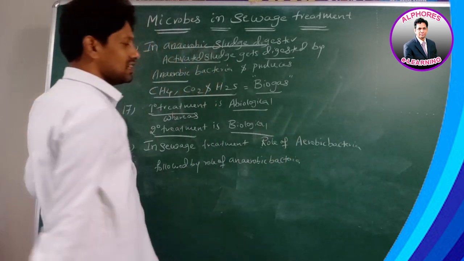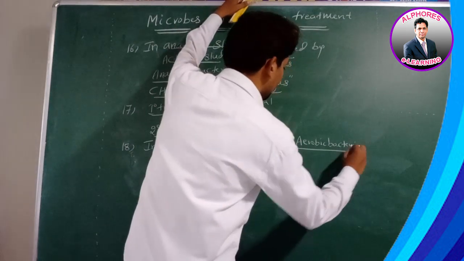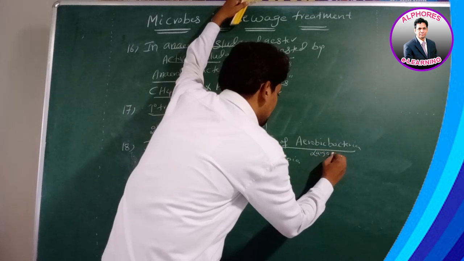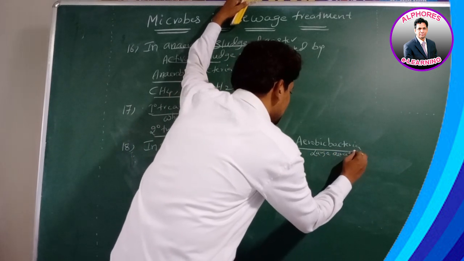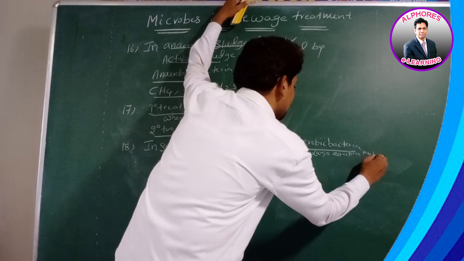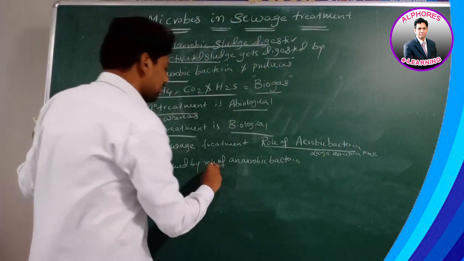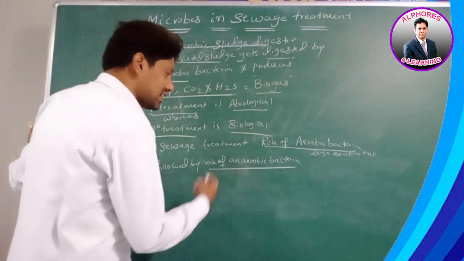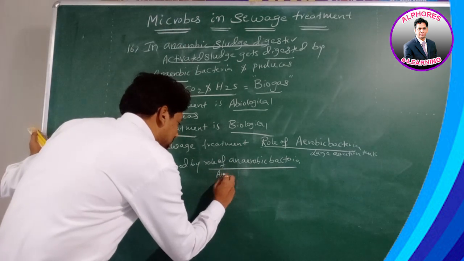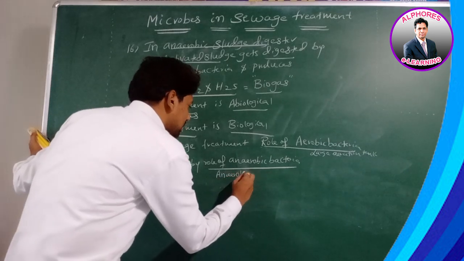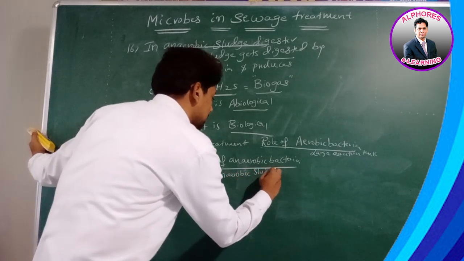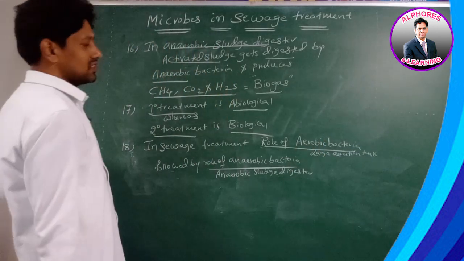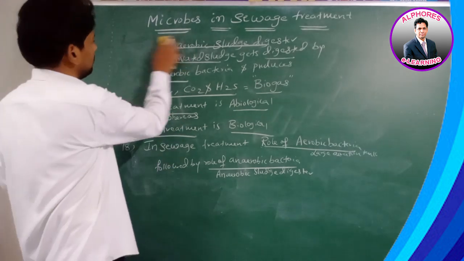Because aerobic bacteria showed its role in which tank? Large aeration tank. Whereas the role of anaerobic bacteria, we saw where, sir? In the anaerobic sludge digester, right?